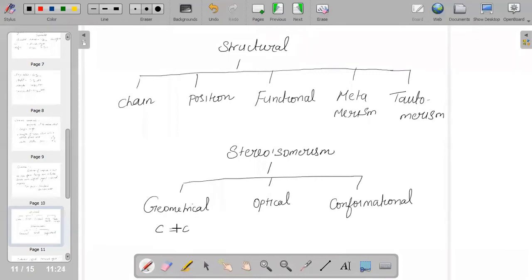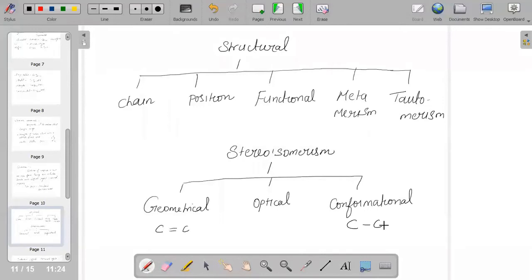And when we talk about conformational isomerism, it exists in alkanes, and it is due to full rotation around the C single bond C. So we say that it is conformational isomerism.